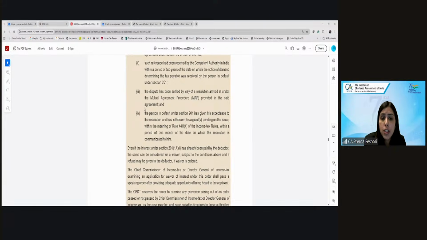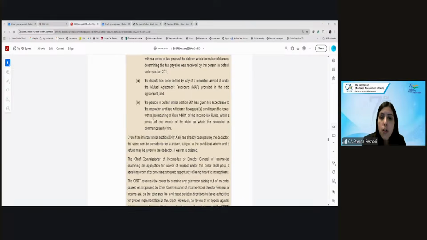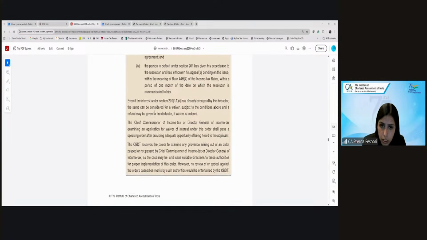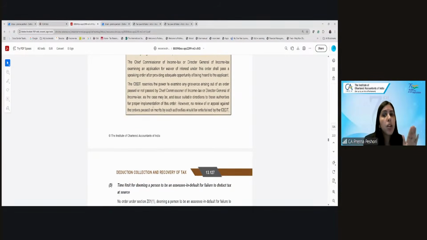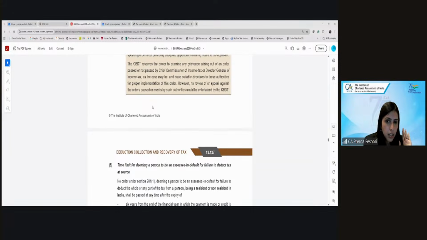They can make an application to either the Chief Commissioner or the Director General of Income Tax. And upon looking at the facts and circumstances of the case, the Chief Commissioner or the Director General can pass an order, after providing adequate opportunity to the applicant, to waive the interest. However, there will not be any appeal permitted against this particular waiver order. If they do not waive, you can't appeal before the CIT or any other forum. Are we clear?